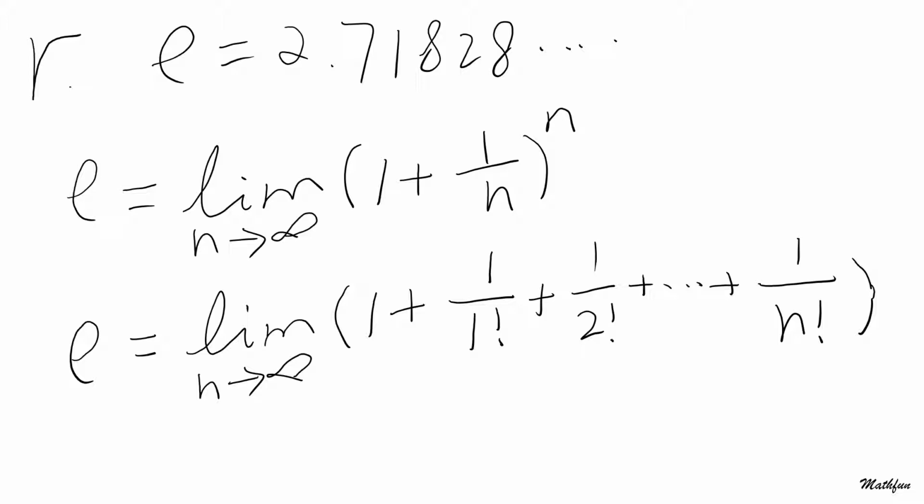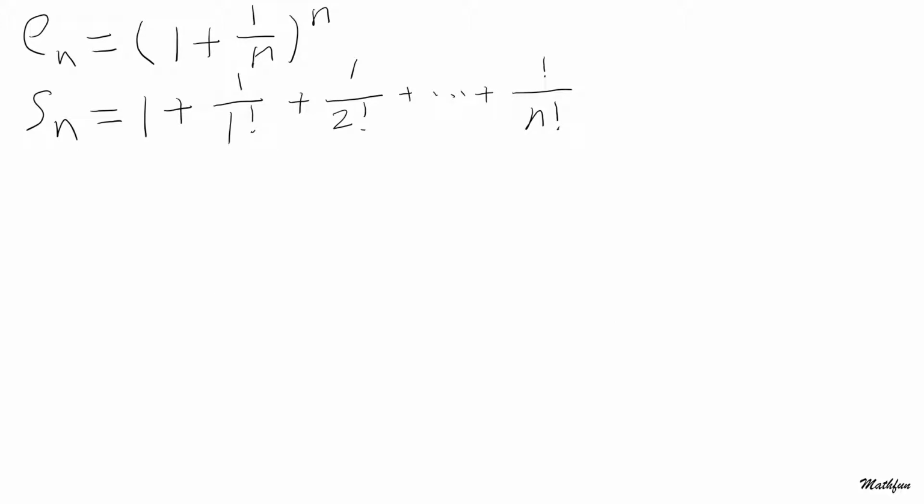So let's get started. We will start by having these two series, we call them E_n and S_n. E_n is the power form, and S_n is the sum up to n, with no limits. For now, we do not know whether there are limits or not. So let's go with S_n first.